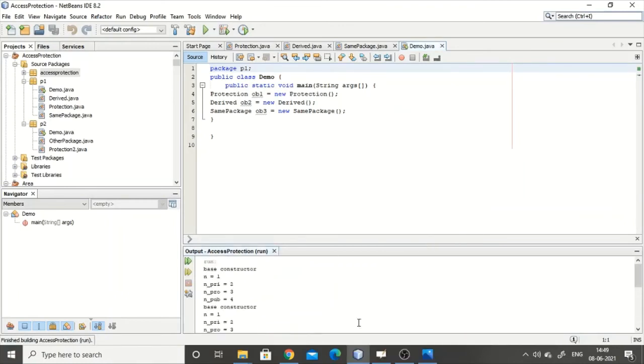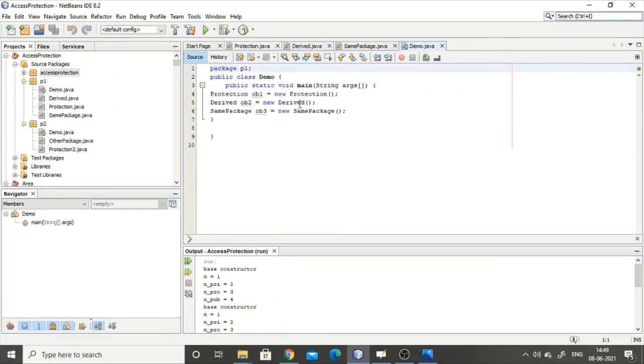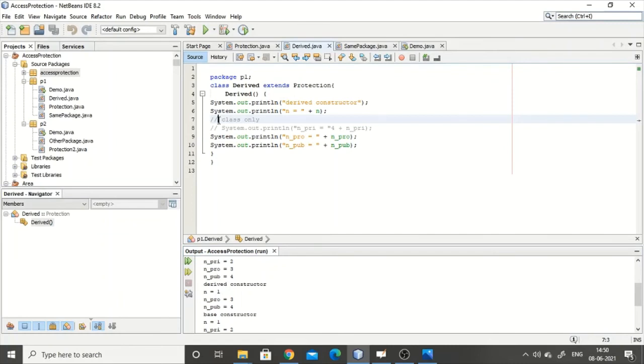Over here, first it was calling new Protection, protection object 1. What is happening: the base constructor. Protection is called first, and you can see the base constructor values n is 1, 2, 3, 4 being printed. Next it will call Derived. Since Derived extends Protection, whatever is in the base constructor gets printed again, but it will not print the private value, n equal to 1. If you remember, I'll remove this and you'll get to know what the error will be. So it will print only 1, 3, 4.